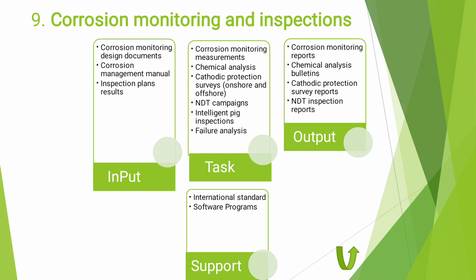Also from the NDT campaign, which the inspection team does, and also the intelligent pigging data, or if there is any failure and it is a repetitive problem, we can take this task as our analysis. So the input of this one is from the corrosion management manual, inspection plan result, corrosion monitoring edition, and the output is the corrosion monitoring report, chemical analysis bulletin, categorization report, inspection support.